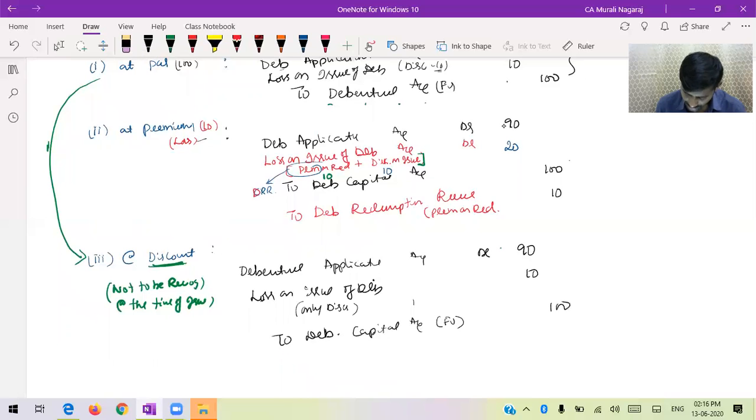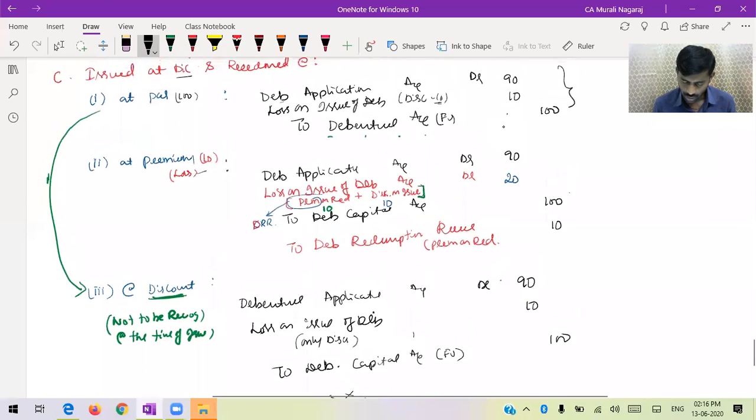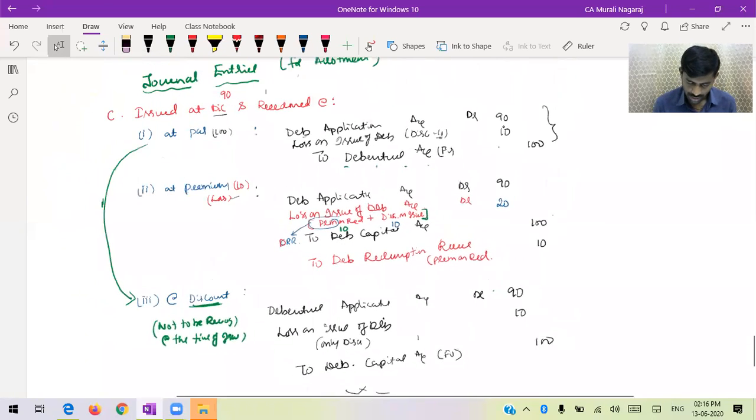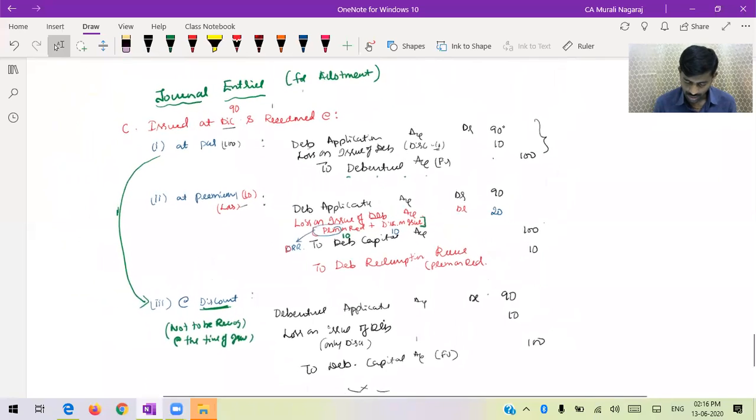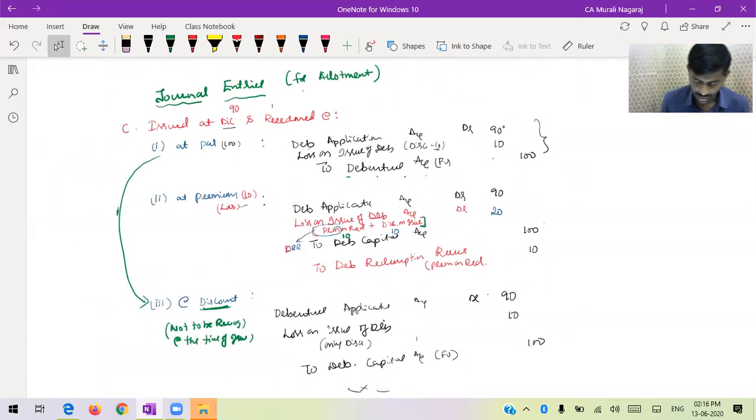So friends, kindly take a screenshot. It is getting closed. That's all the journal entries. So tomorrow, please revise. Tomorrow, let's start with the debentures problem. This is method C. Take the screenshot. It is getting disconnected. Class will not be restarted now. It will be tomorrow morning, 10:30.